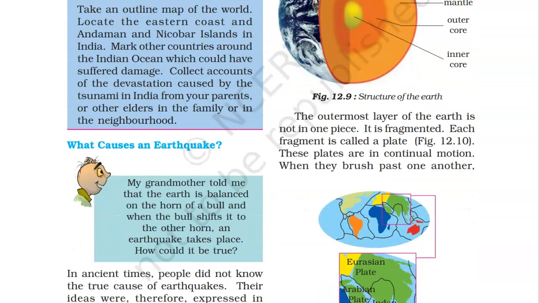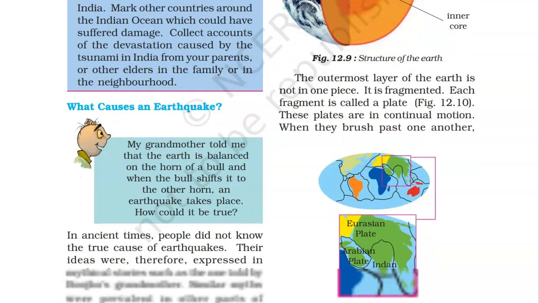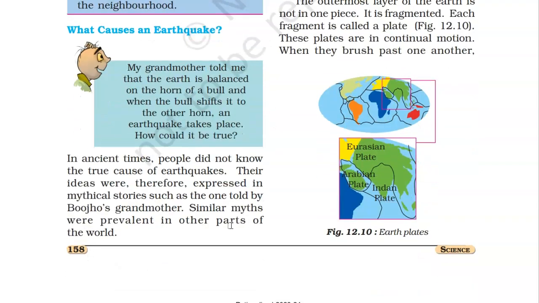Now let us see what causes an earthquake. In ancient times, people did not know the true cause of earthquakes. Just like lightning, they had no idea about earthquakes. They had their own mythical stories. One of the stories my grandmother told me is that the earth is balanced on the horn of a bull, and when the bull shifts it to the other horn, an earthquake takes place.